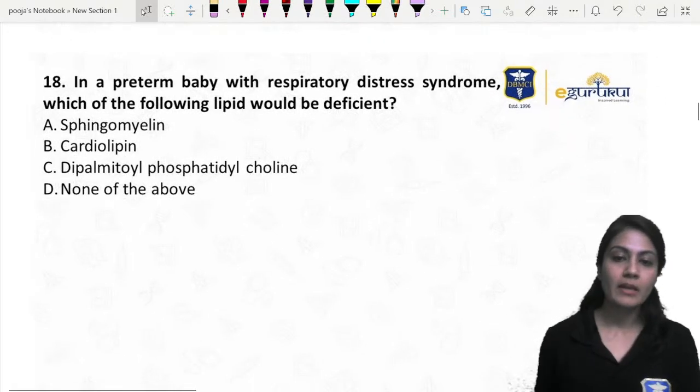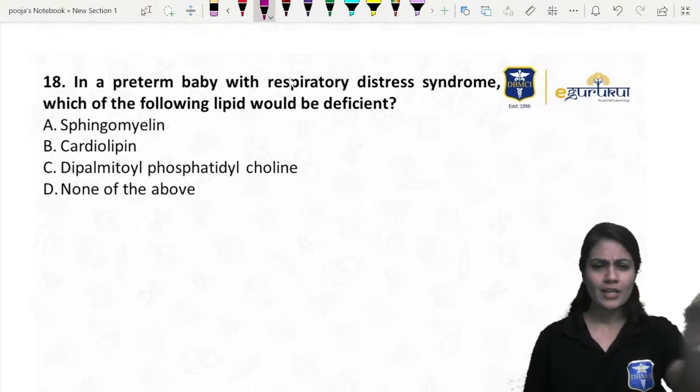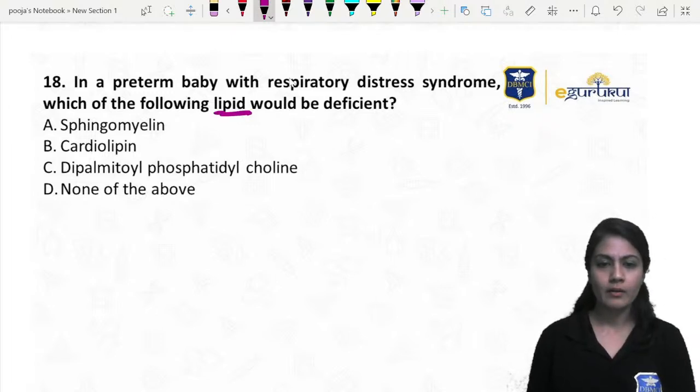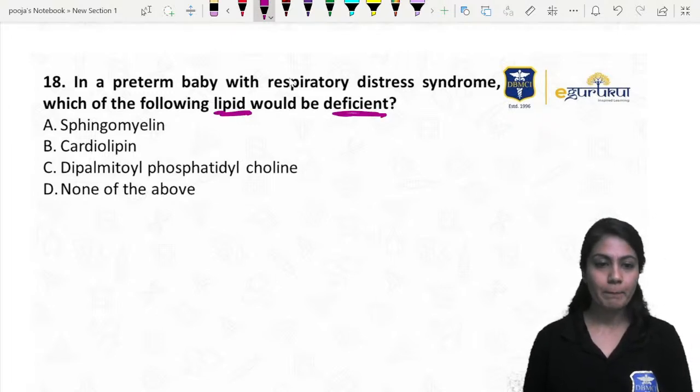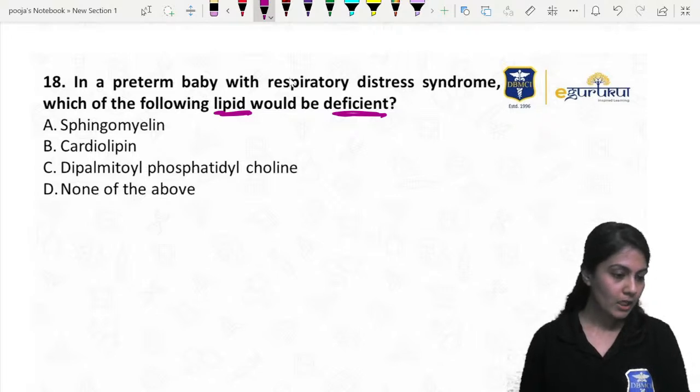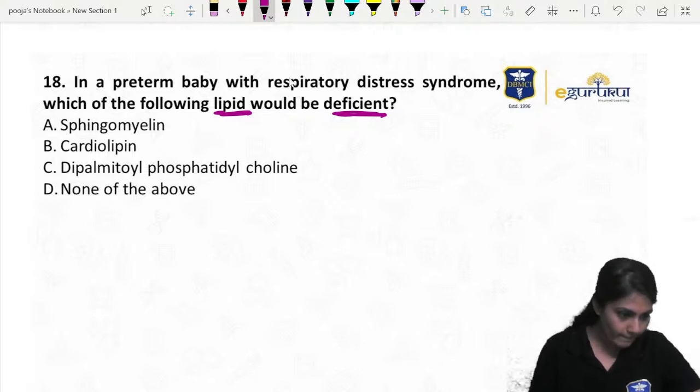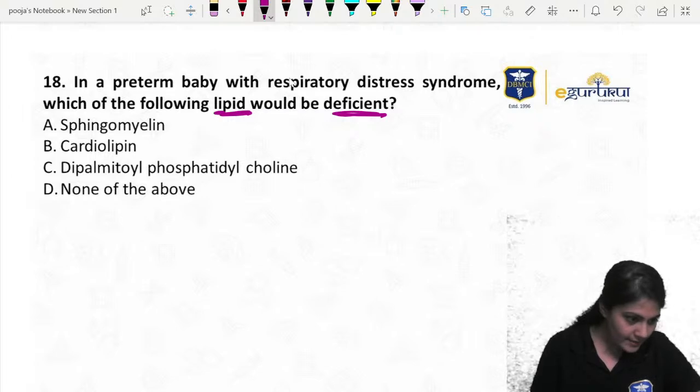In a preterm baby with respiratory distress syndrome, okay, just now you guys told me lipid would be deficient. Yes, which lipid will be deficient? The major lipid over here. Yes, Ganesh was right.